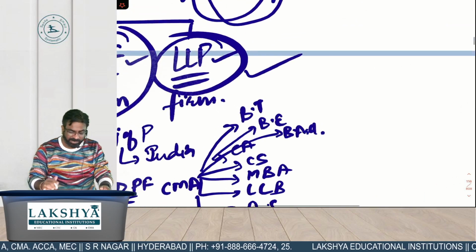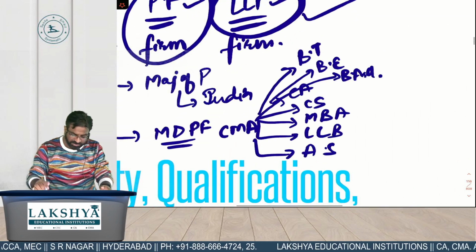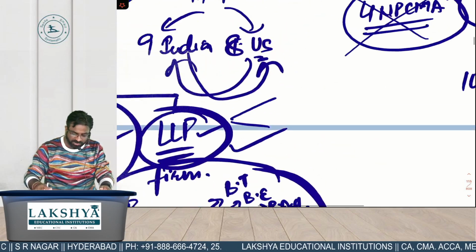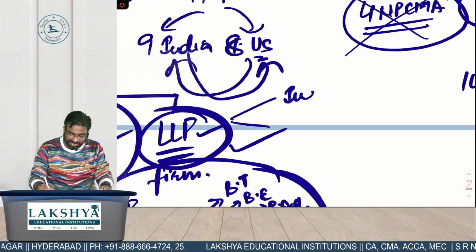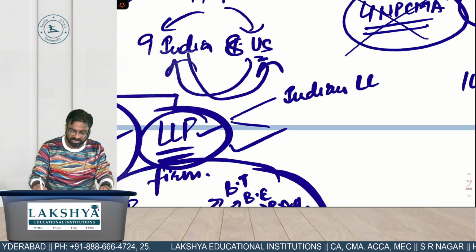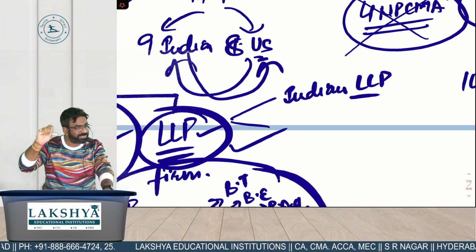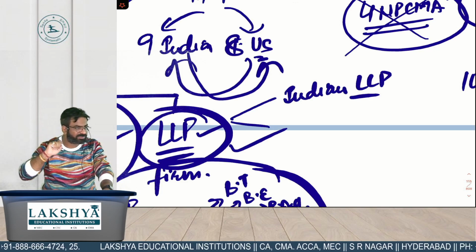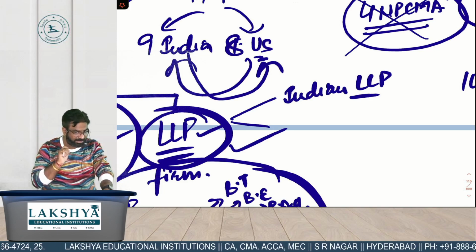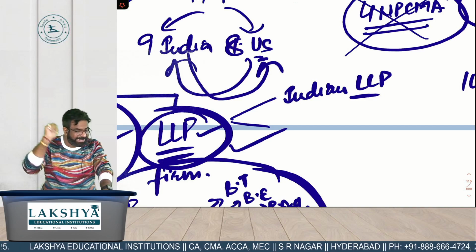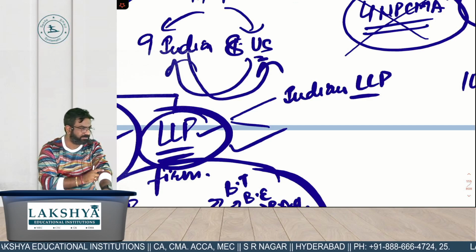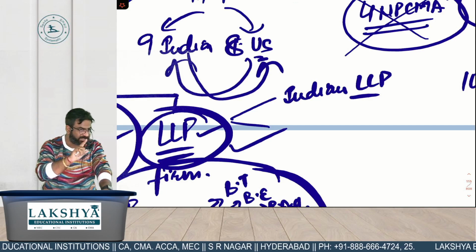But in LLP, 2 rules are extra. The same rules are applicable, but 2 rules are extra. Rule number 1: it should be an Indian LLP. Which LLP? Not a US LLP. For example, in the US there is a course called CPA, CMA. Those people cannot come to India and practice.